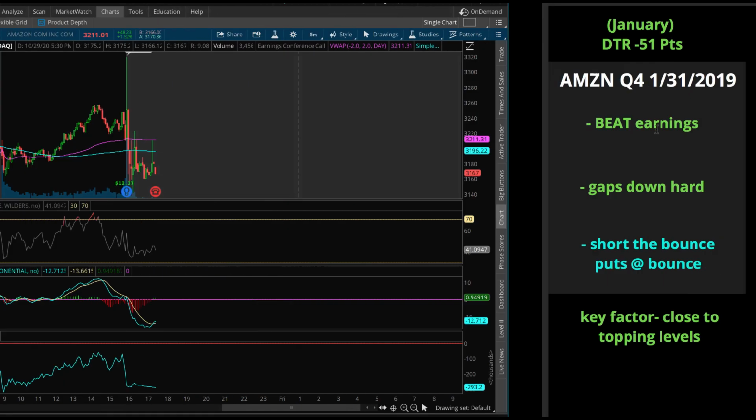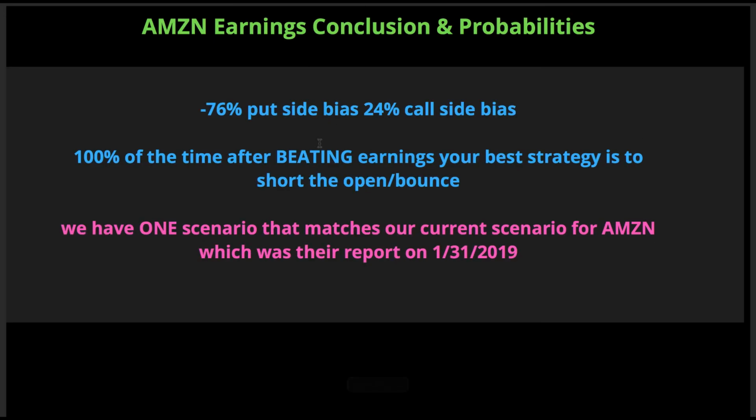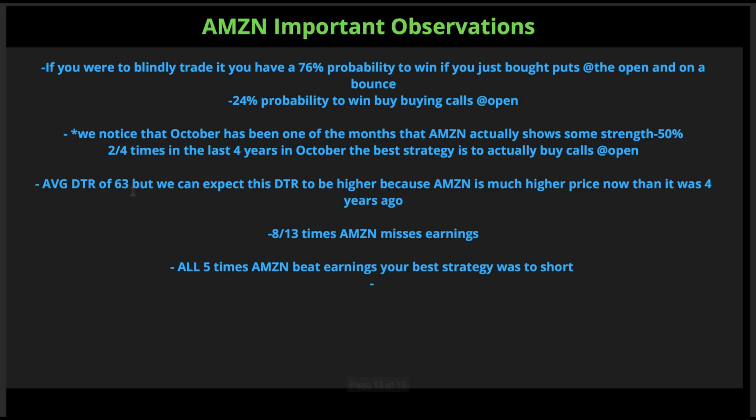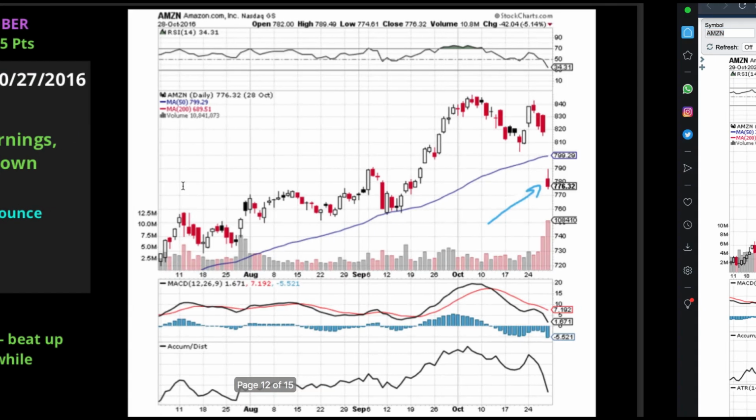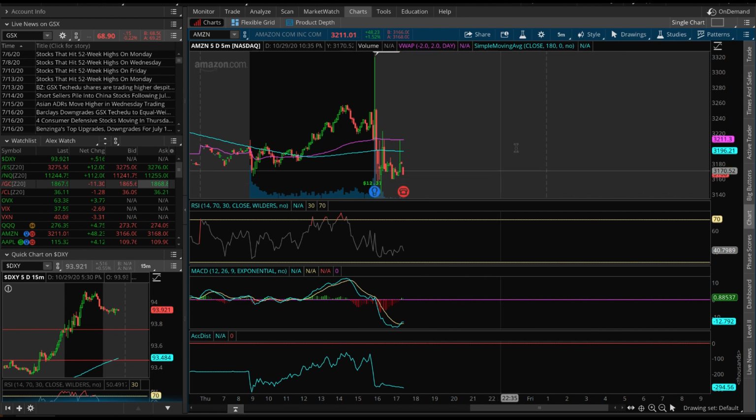So once again, I want to reiterate that the DTR is 63 points, okay, but you have to realize that this DTR factored in what the stock price was at 3 years ago. So from the high of the day, you can expect the drop to be at least 70, 80 points. So let's go over again here. If this thing were to bounce up to 3237, guys, then you would expect it to drop about 80 points intraday. Okay, from the high, if that was indeed the high.